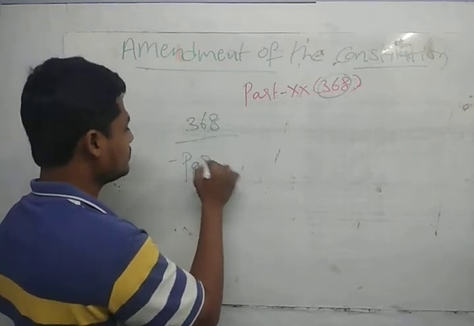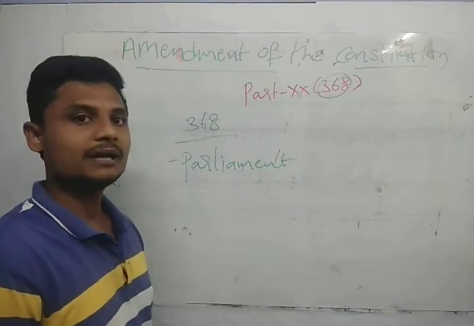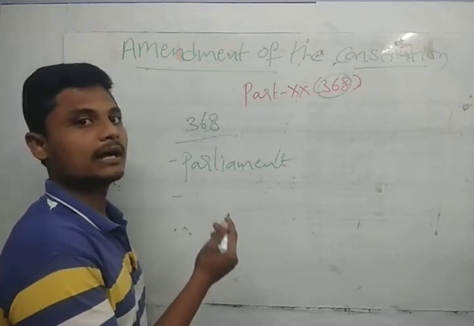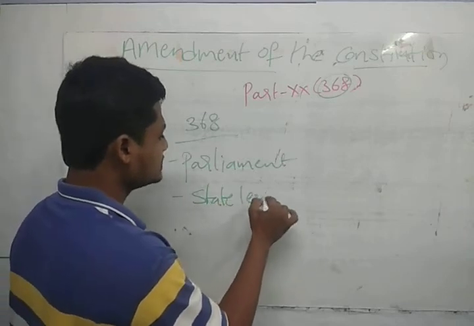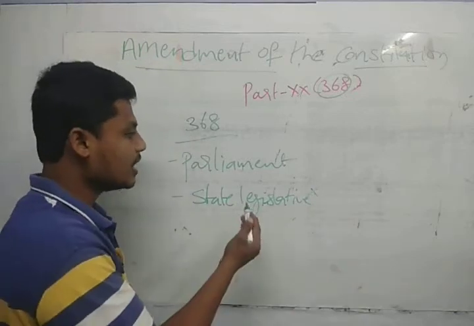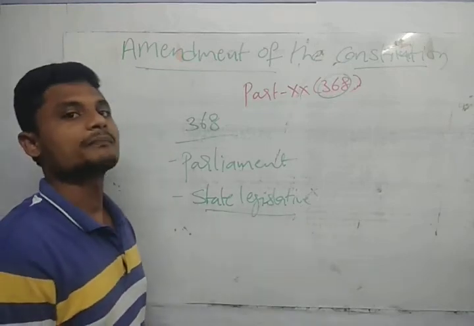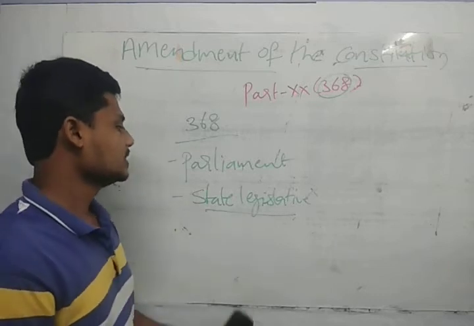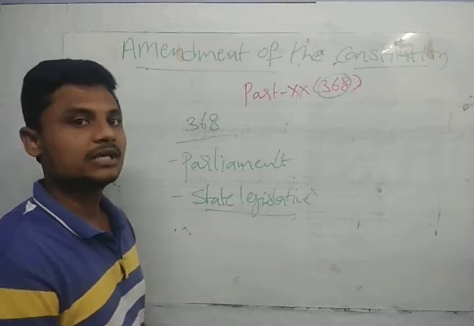Parliament only can amend the Constitution, and the state legislature has no role in amending the Constitution. After some time I am going to take the state legislature part also in a few aspects. In general, only the Parliament has the power to amend the Constitution, not the state legislature.